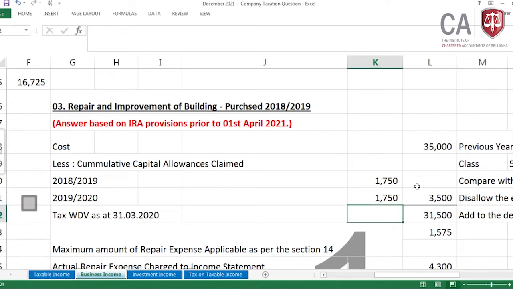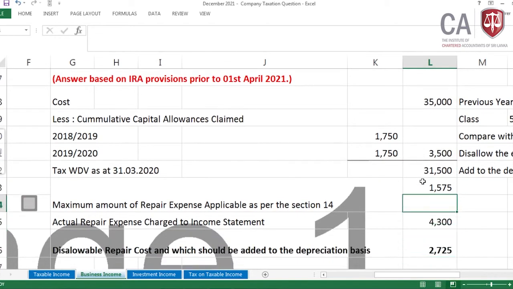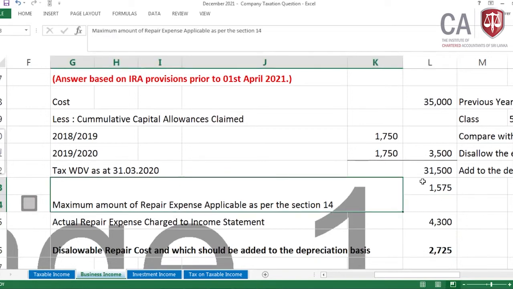For the 2 years capital allowances claim, the tax written down value as at 31st March 2020 is 31,500. We are in the class 4 asset category, which is building and permanent structure.